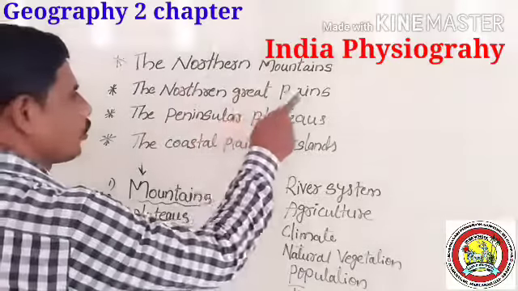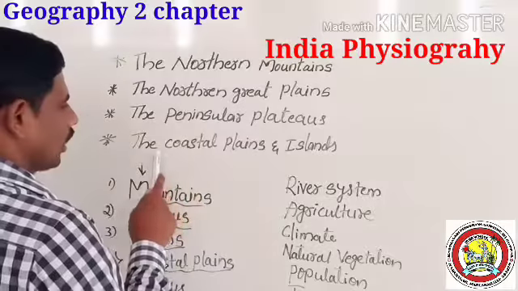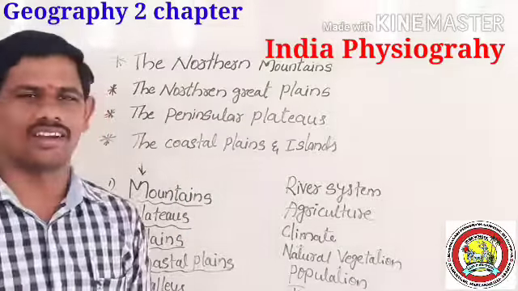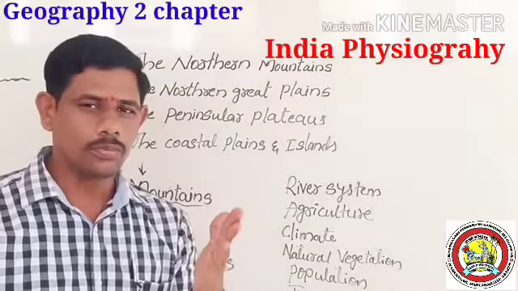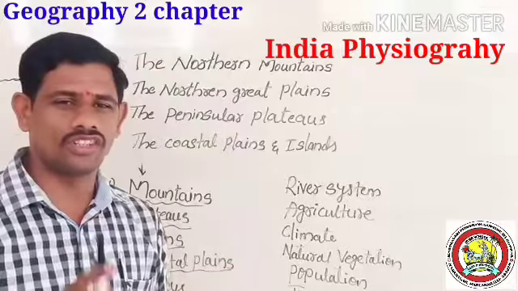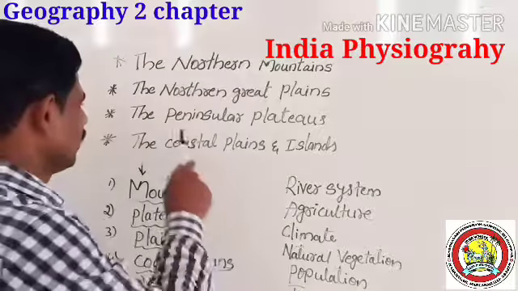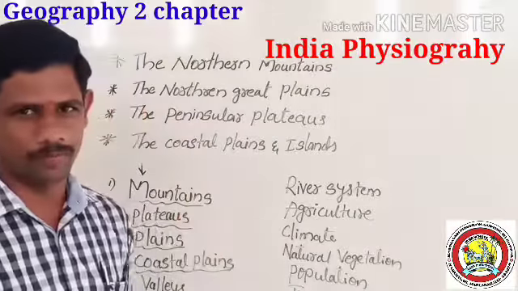One is northern mountains, second one northern plain, third one the peninsular plateau, and the coastal plains and islands. Remember students, among these 4 physiographic divisions, which is the largest physical division of India? The peninsular plateau is the largest physical division of India.